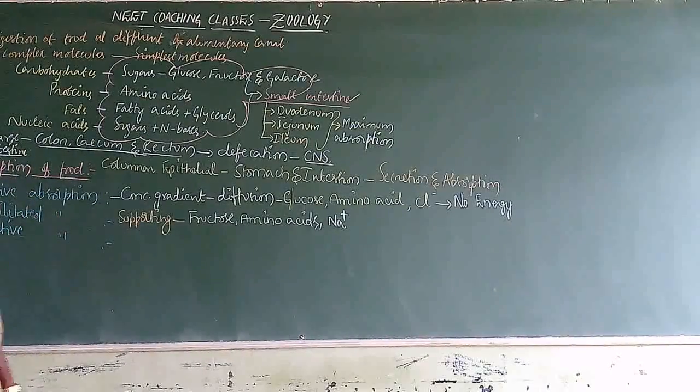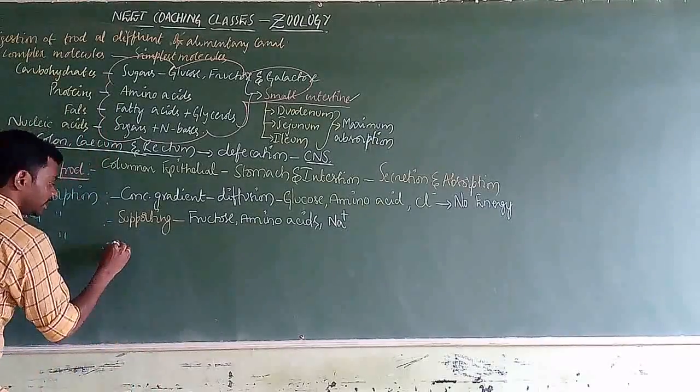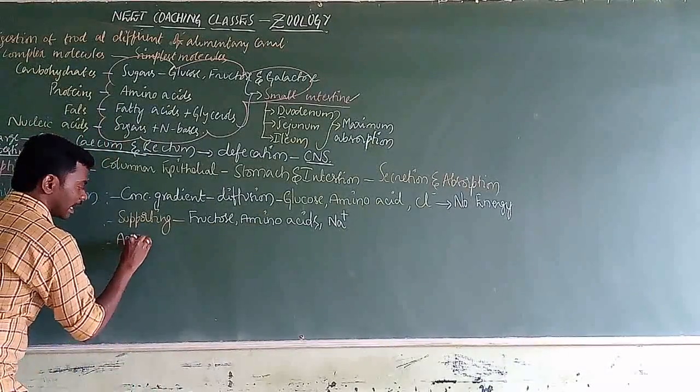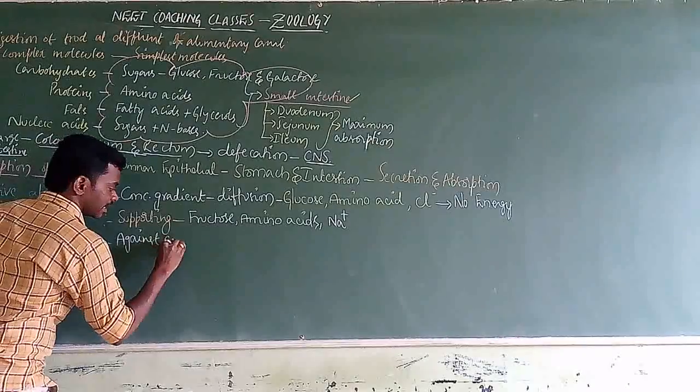Next, active transportation is based on movement against the concentration gradient.